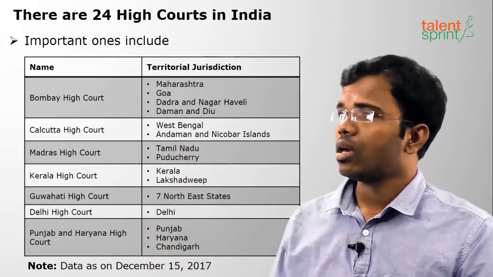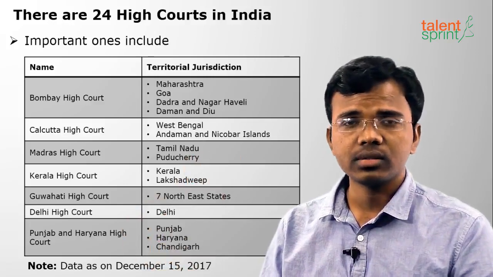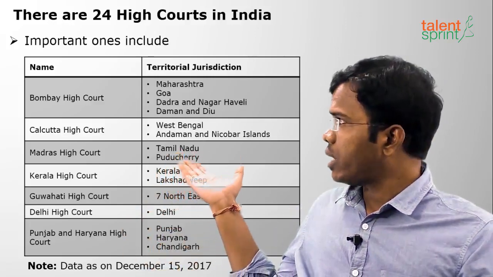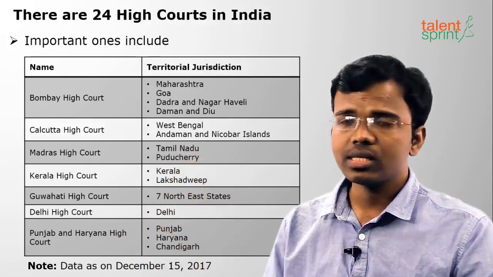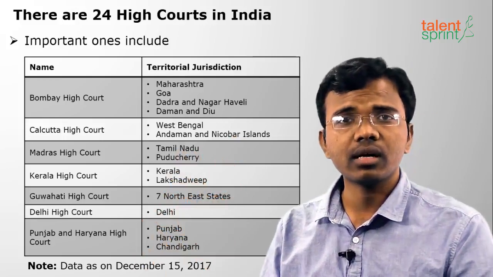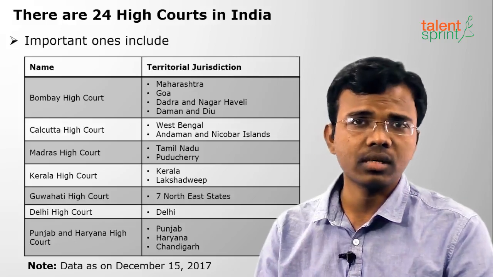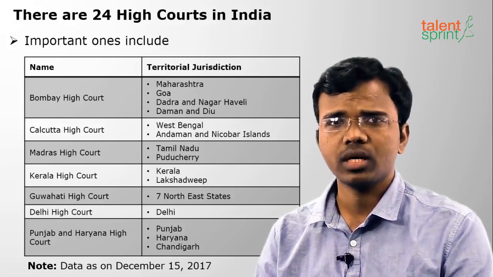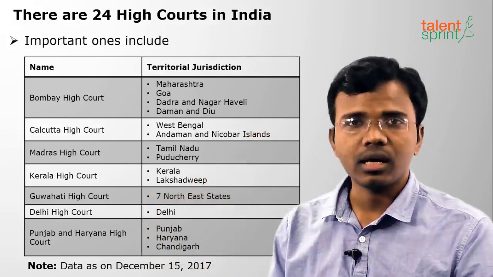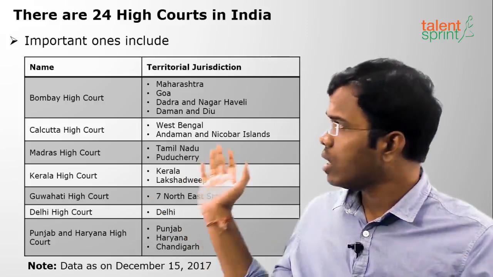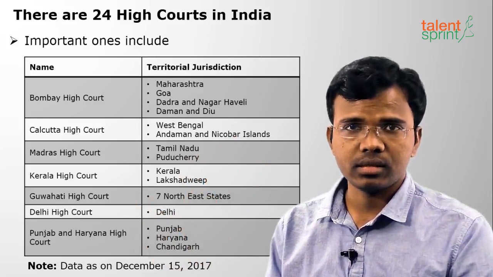So first is Bombay High Court. So under Bombay High Court, which are the states and UTs coming? Generally Maharashtra comes under it. Next is Daman Diu, Dadra Nagar Haveli and Goa state. So these are the 4 which come under Bombay High Court jurisdiction. So they may ask, Daman Diu comes under which High Court? So it's Bombay High Court. So these are the 4 which come under Bombay High Court. Next is Calcutta High Court. So under Calcutta High Court we have West Bengal obviously and also Andaman and Nicobar Islands.